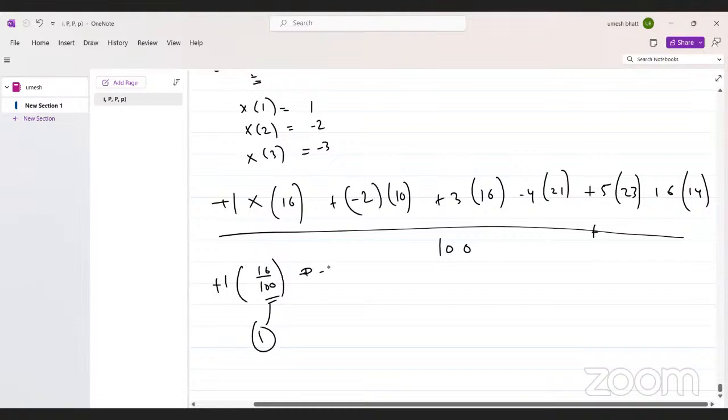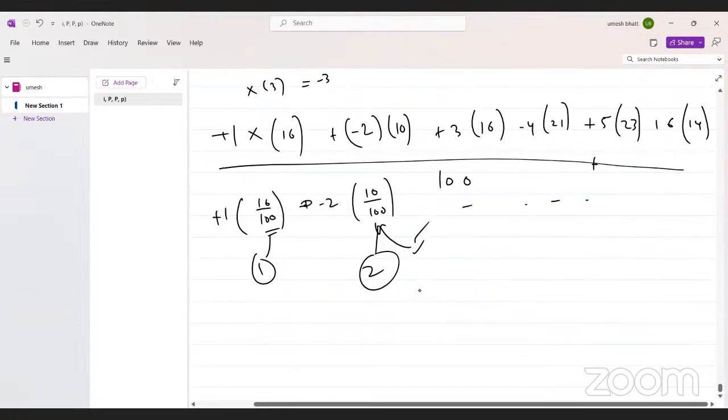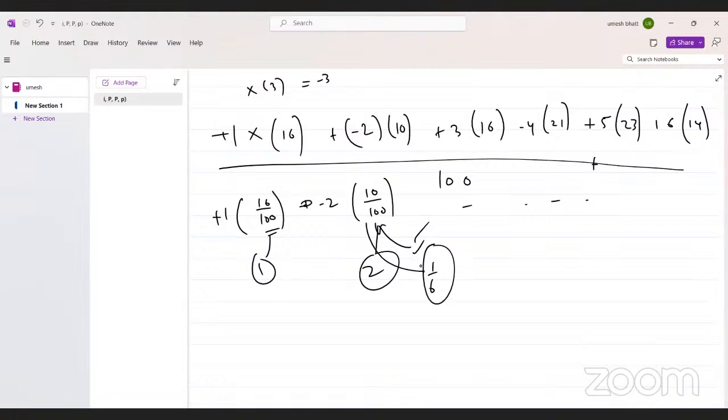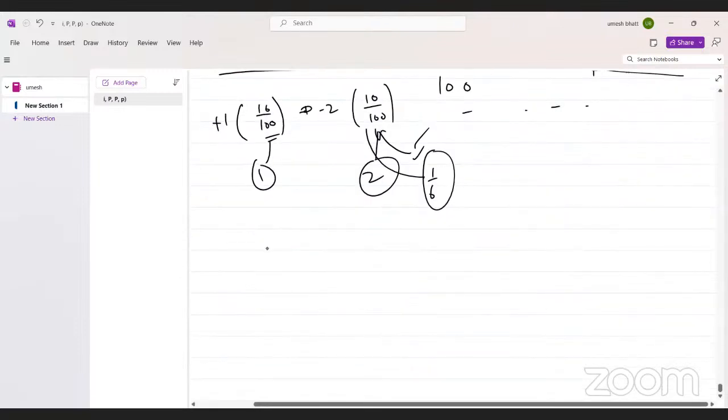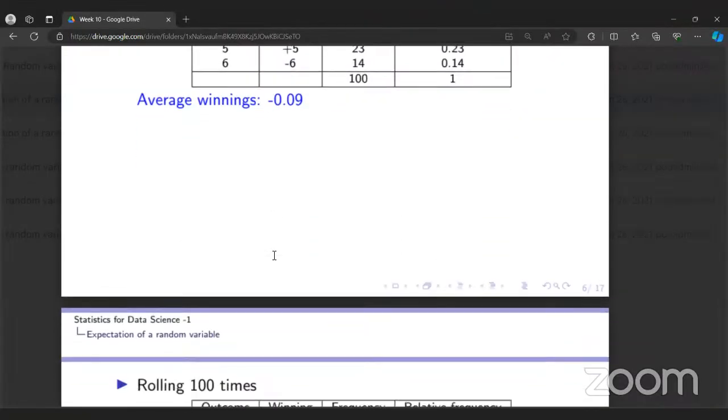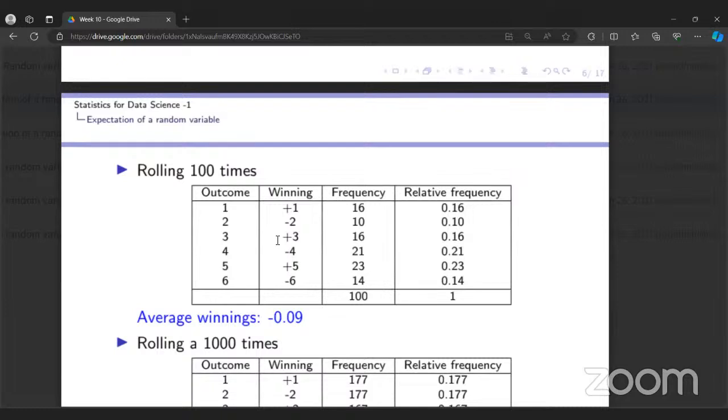Similarly, -2 is 10 divided by 100, which is the frequency of getting 2 on the die, and so on. Frequency is associated with probability. If you repeatedly roll your die, then this number converges to your probability, which is 1/6. By this you can also see what is meant by expectation.